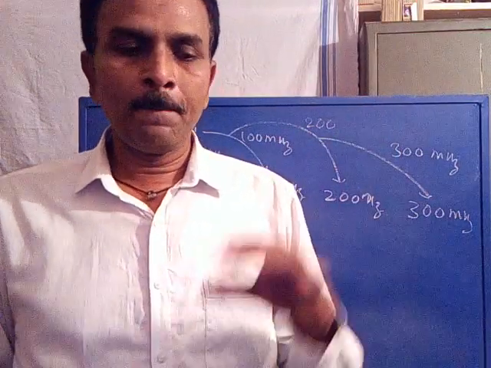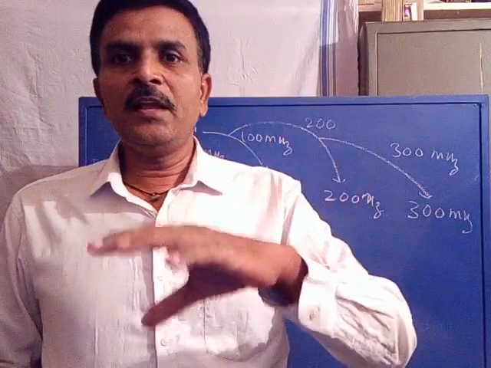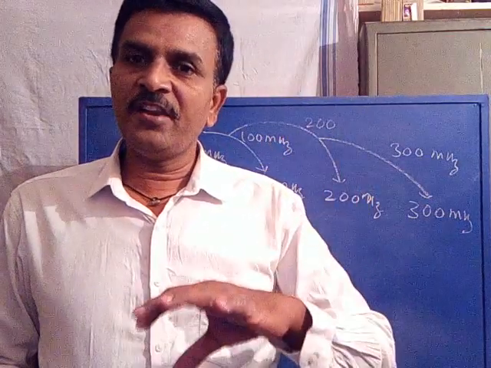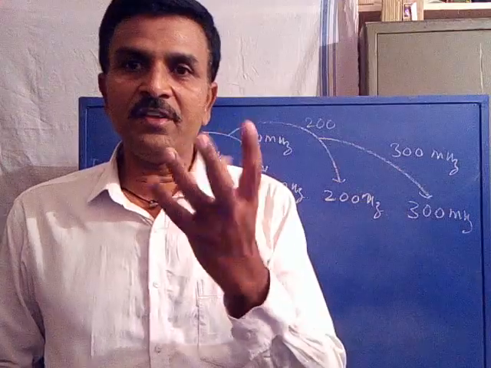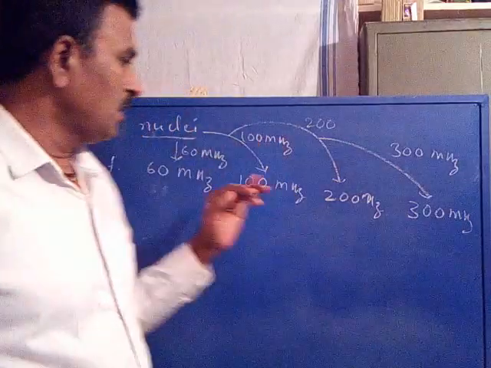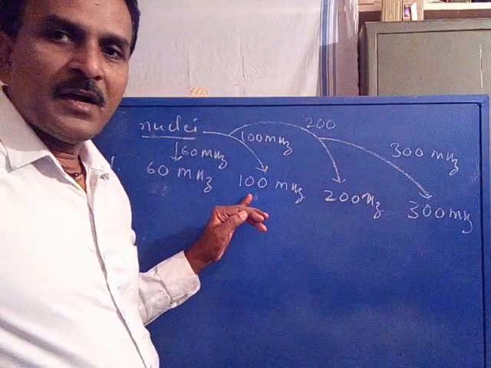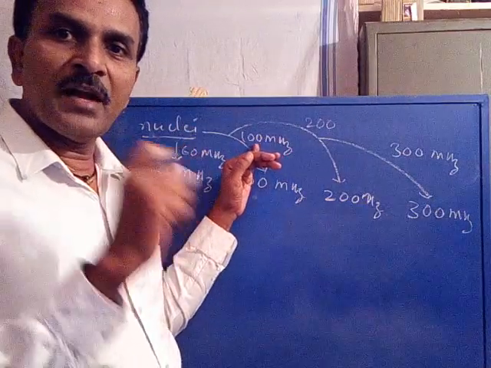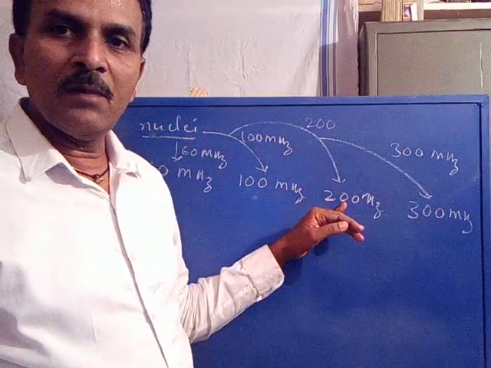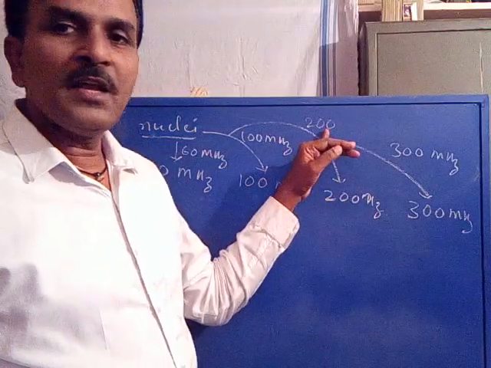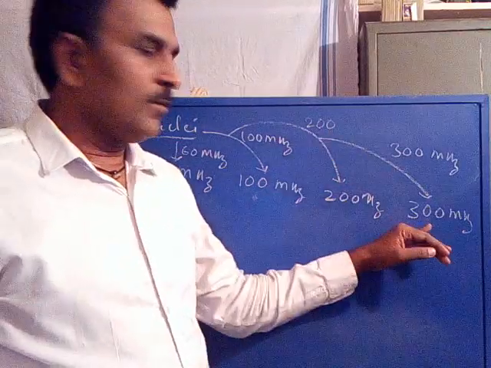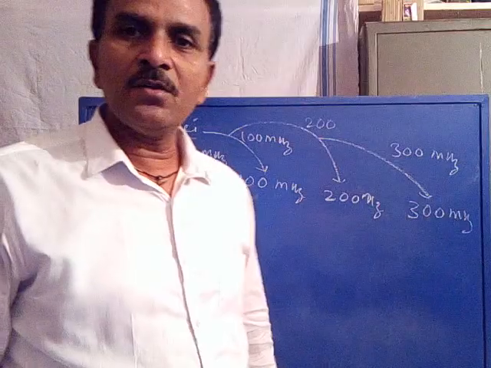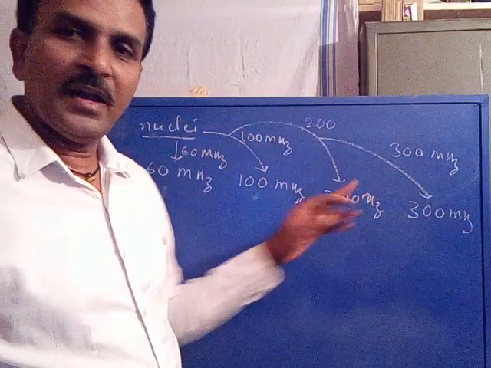A simple way: when we keep the nuclei under a 60 megahertz instrument, its precessional frequency becomes equal to 60. Under 100 megahertz, the precessional frequency becomes 100. In a 200 megahertz instrument, it becomes 200. If we keep it in 300, it becomes 300, because of resonance.